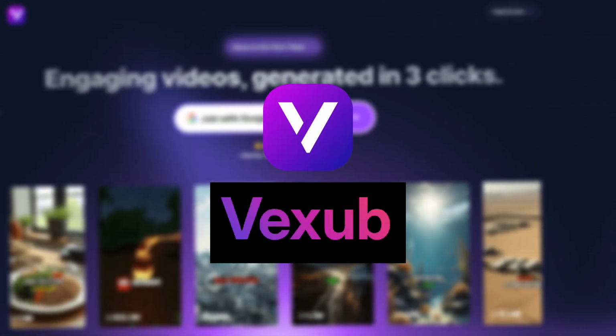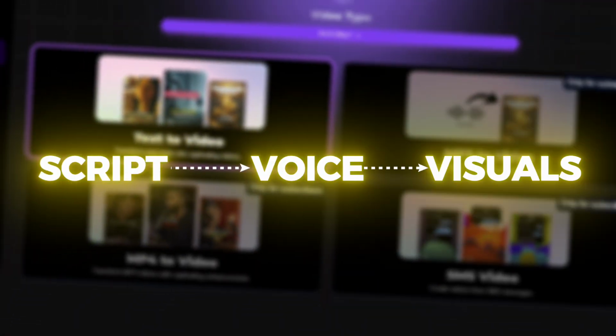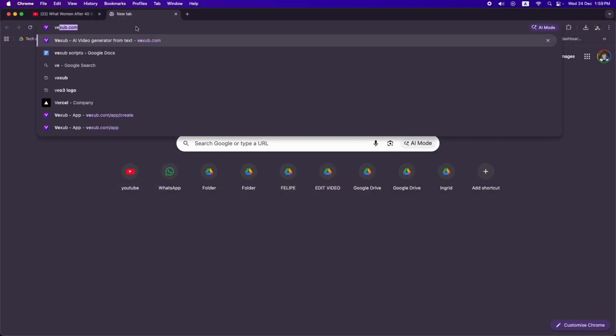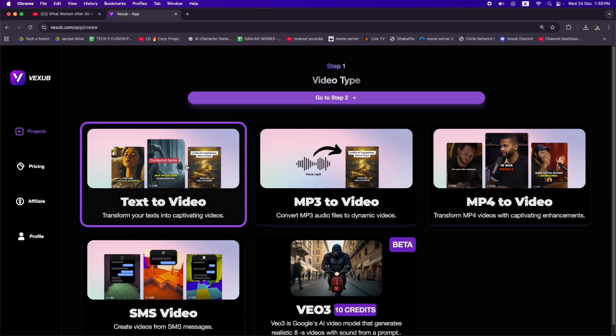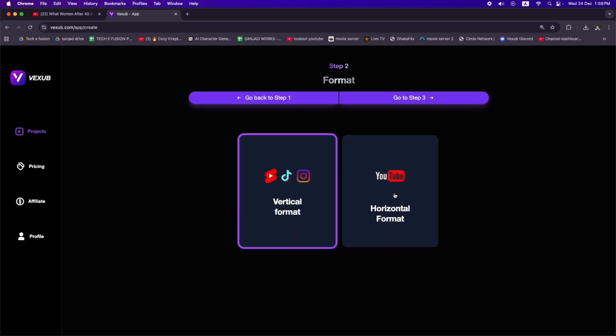The tool which we are going to use is VexUp, which can take care of everything from generating a script to voiceover and generating video. So everything in one platform with just a few steps. So let me show you how. First, let's go to vexup.com, log into your account and then click on create a video. Select text to video and then click on go to step 2.